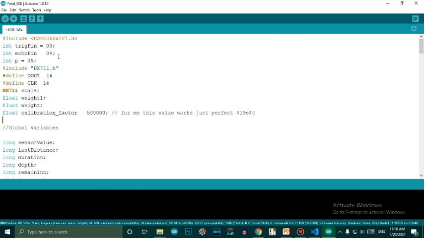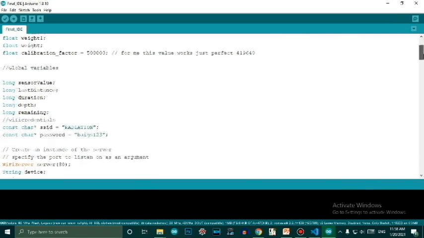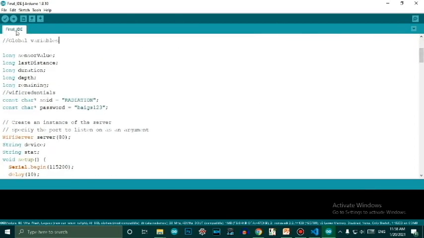So first we are initializing the ESP8266 Wi-Fi library. Then we are initializing some pins, named trigger and echo, to transmit ultrasonic waves. Then we are initializing the command for the weight sensor, that is HX711, and we are initializing the pin and this scale to initialize the weight sensor. And we have a calibration factor to calibrate the weight load cell. Then we are defining some global variables for connecting to the internet.